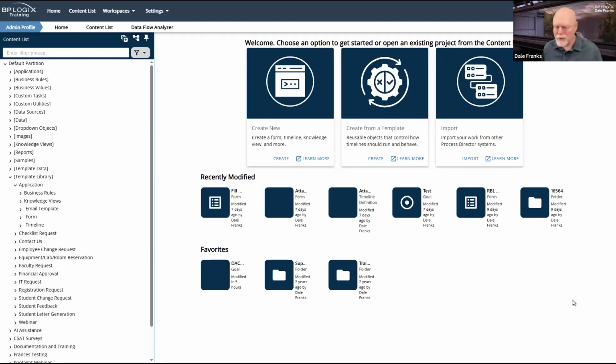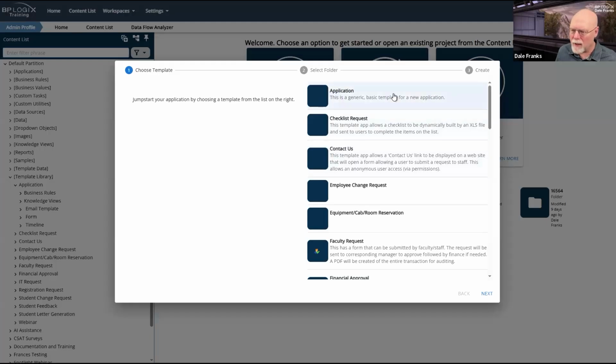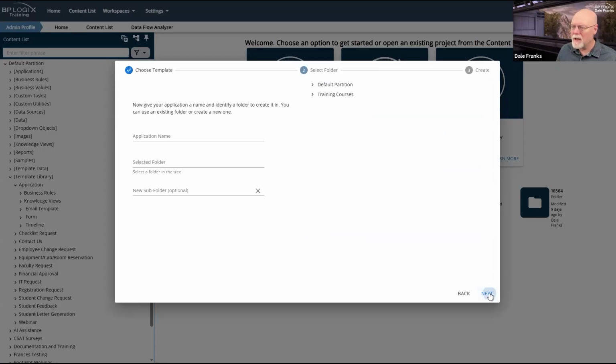From the home page, if I want to create an application, I'll just create a copy of my generic application stub. So I'm going to select that. It's highlighted in light blue, so it's been selected. I'll hit next. Now it's going to want an application name. So we're just going to type in webinar as I usually do. So we'll call it webinar.